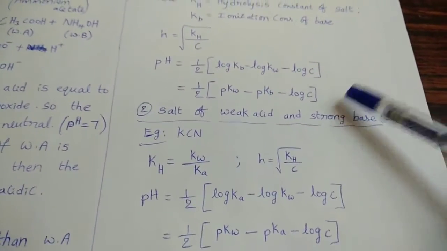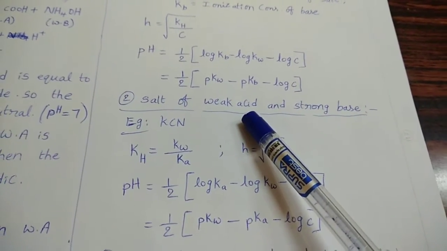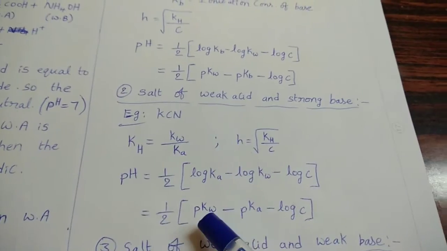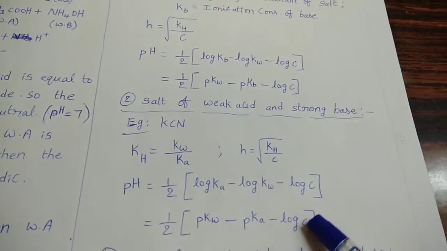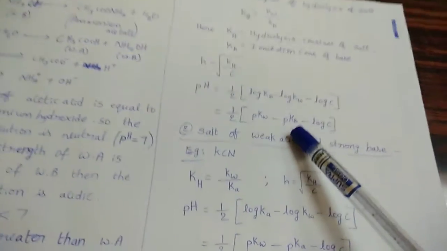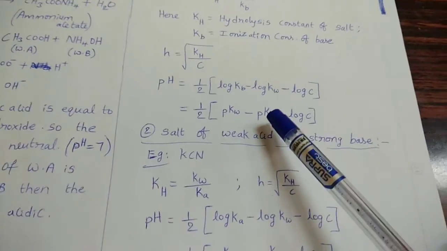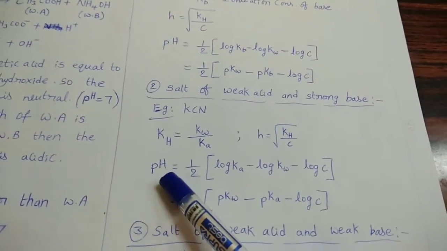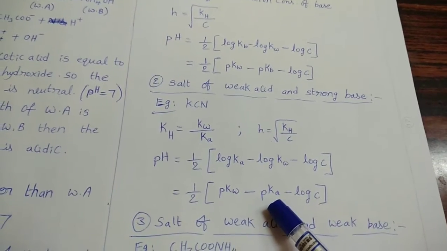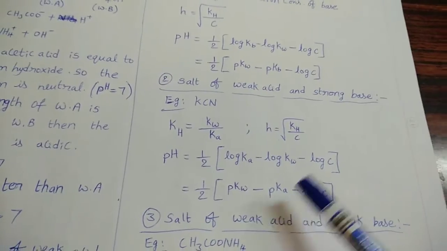See between these two, one similarity is there. pKw is common in both the formulae, and so is log C. Here pKb, because weak base is present in this salt. That's why in the final formula of pH, pKb is given. Here weak acid is present, so in the pH formula, pKa we wrote. Identify this difference so that we can remember easily. Understand? Next.